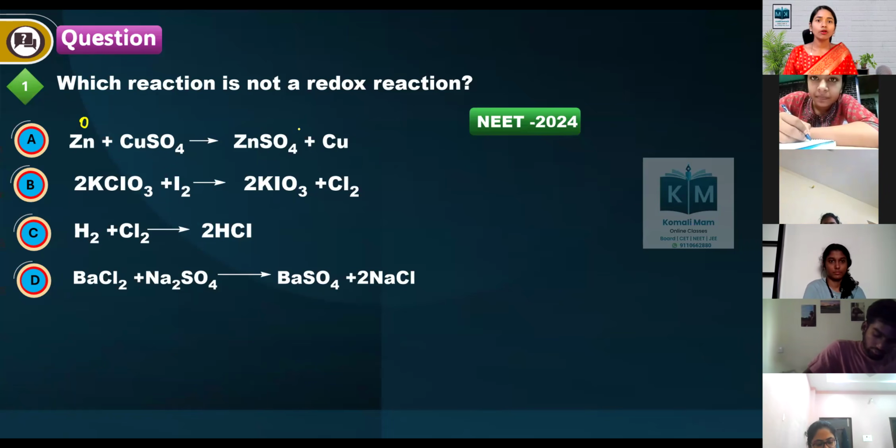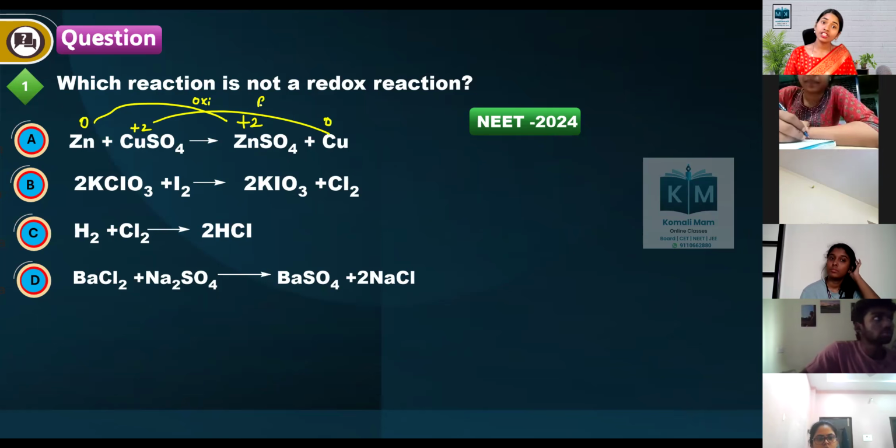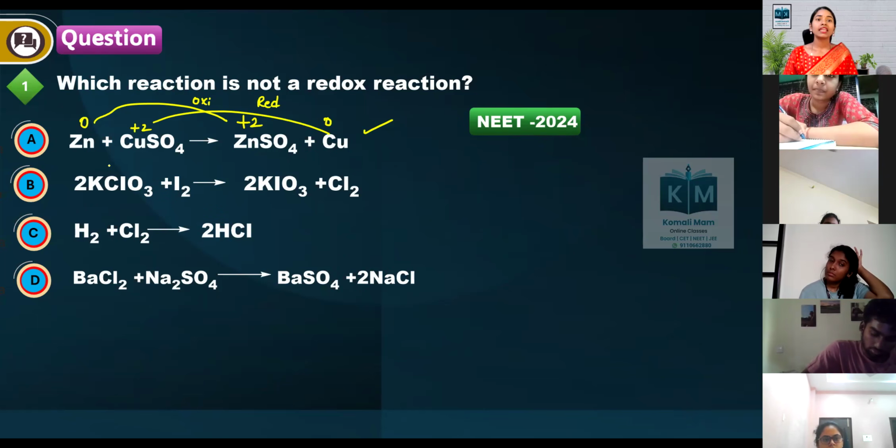Zinc is 0 and here it is plus 2, so it is undergoing oxidation. And copper here is plus 2, and it is changing to 0. Reduction. Oxidation, reduction, both are happening. It is a redox reaction.